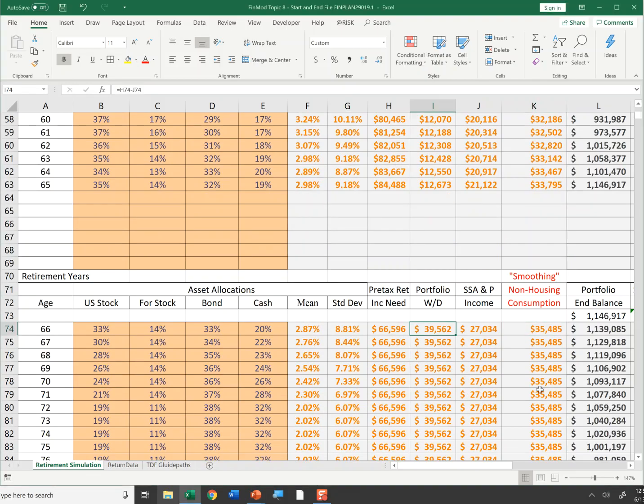So this is the key number here. This is the amount of income I need to withdraw from my portfolio, which is based on how much income I need in total minus how much comes from Social Security.